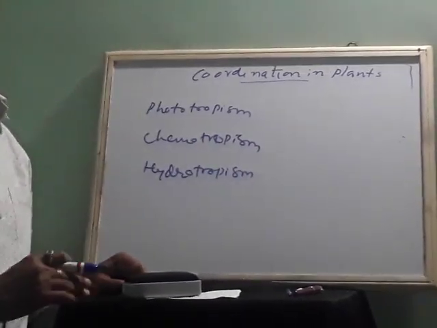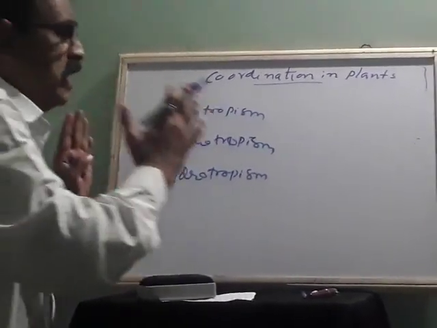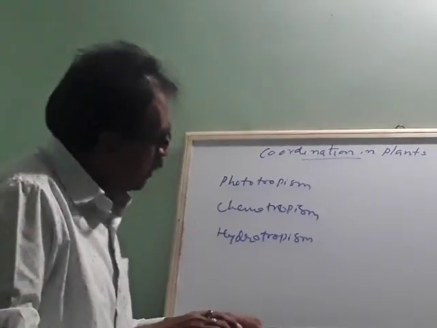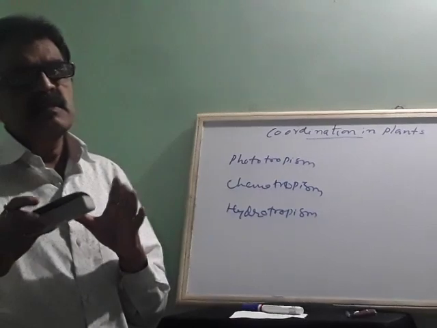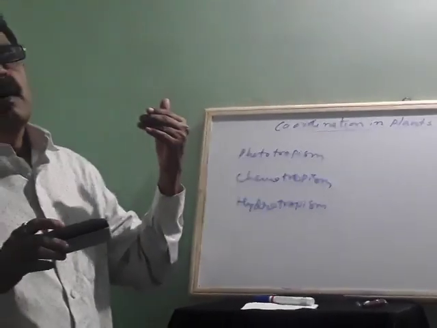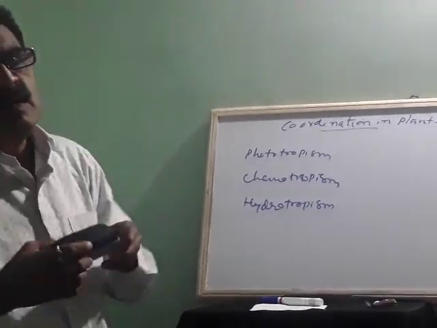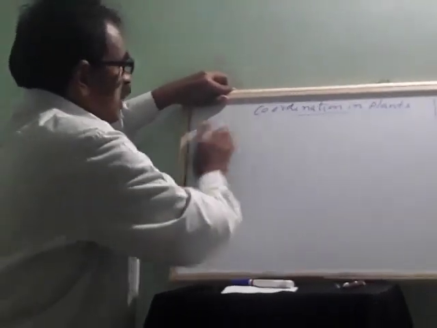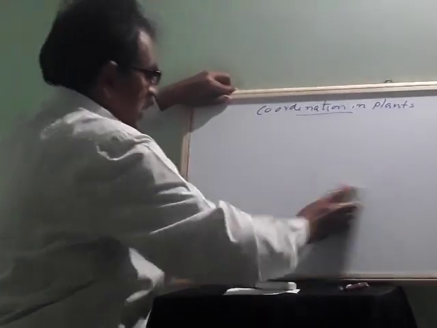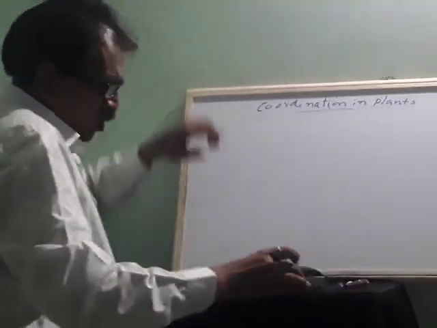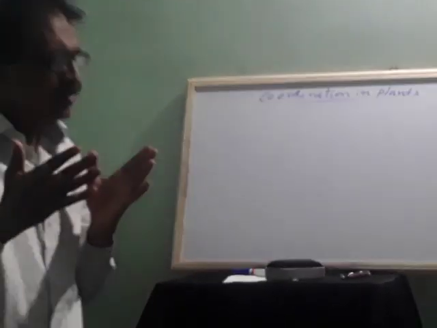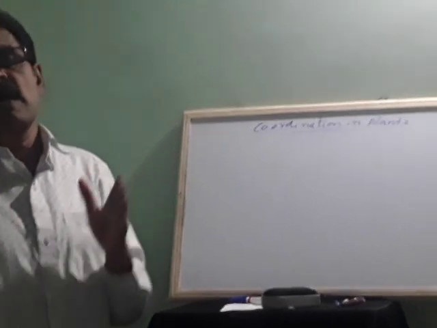How will they move? Because in a well-developed organism, as I told earlier, there are some electrical and chemical signals sent to the body and it will respond. But in the case of plants, there are no muscle cells or nerve cells or nerve fibers. So how do they carry the messages? These messages are carried in the form of signals.